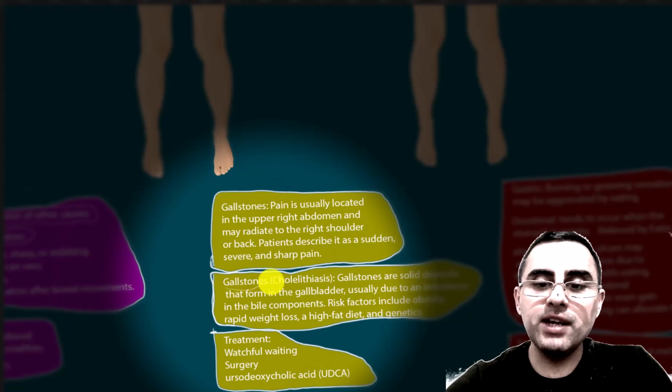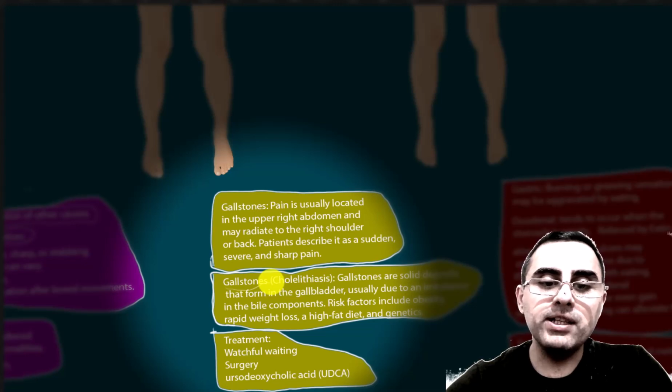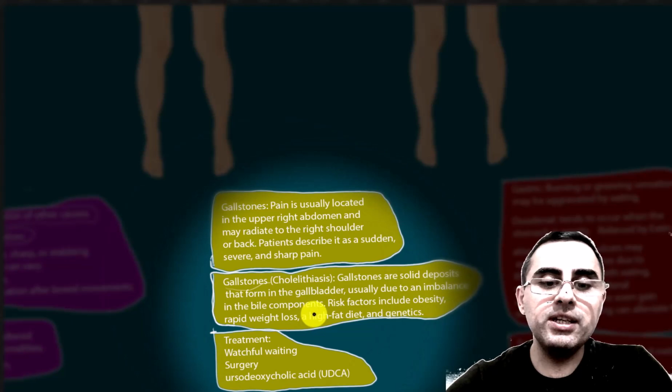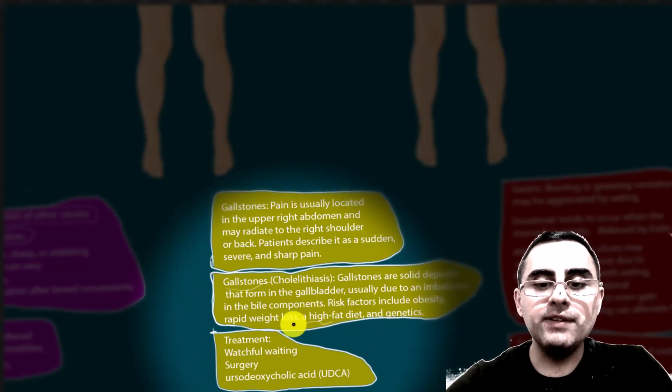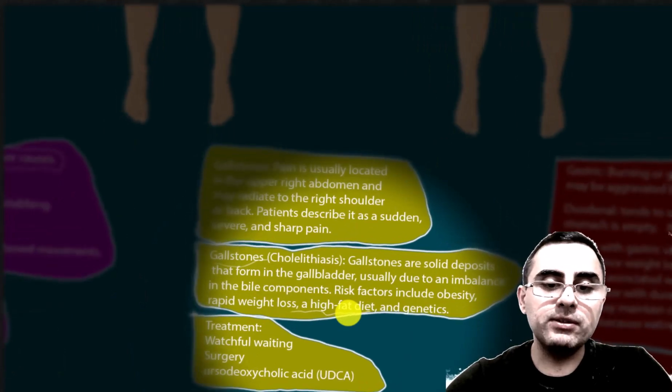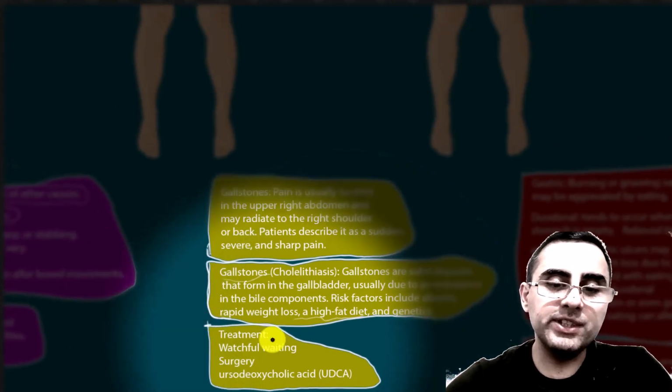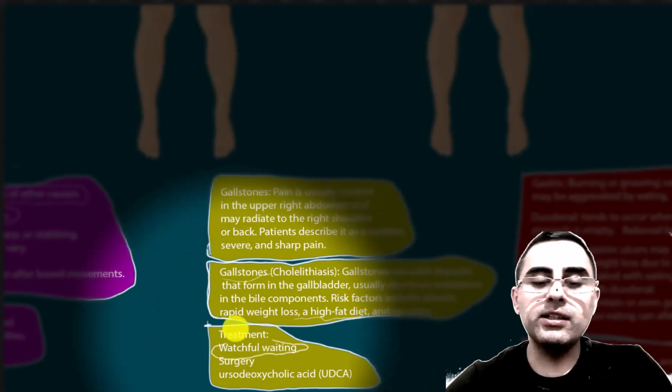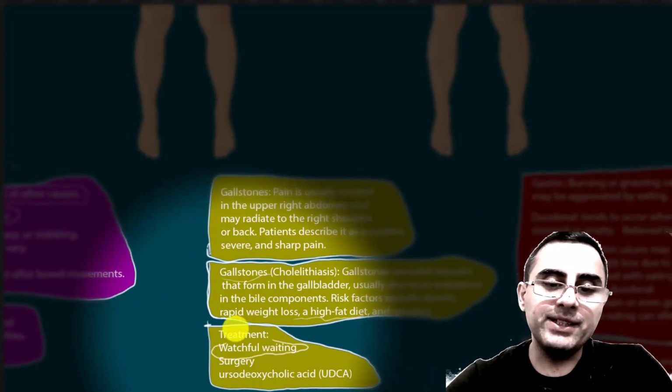Gallstones themselves are solid deposits that form in the gallbladder, usually due to imbalance of bile components. Risk factors include obesity, rapid weight loss, high-fat diet, and genetics. Treatment includes watchful waiting. In most cases, a person can have gallstones with no symptoms or very mild symptoms.